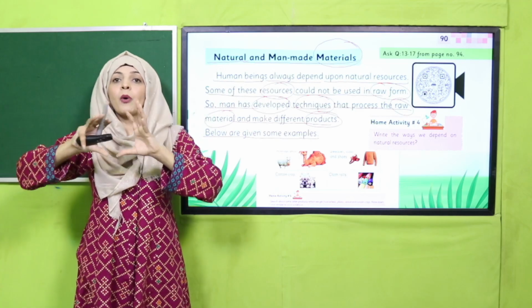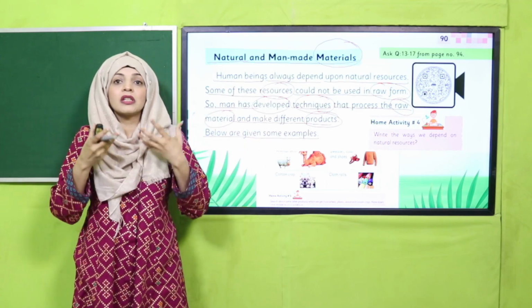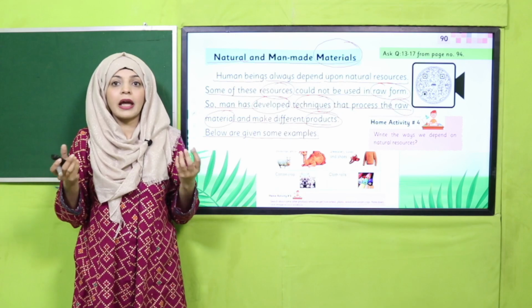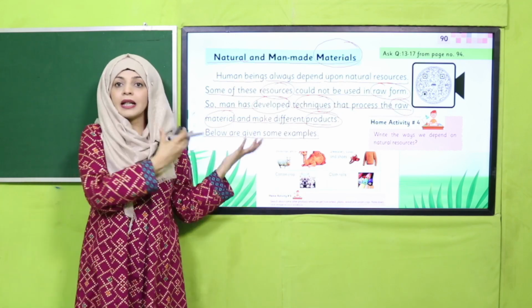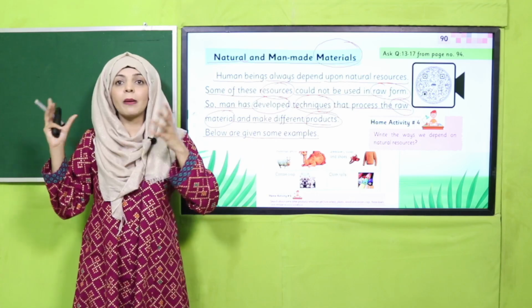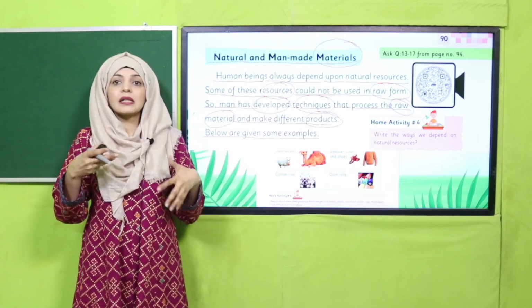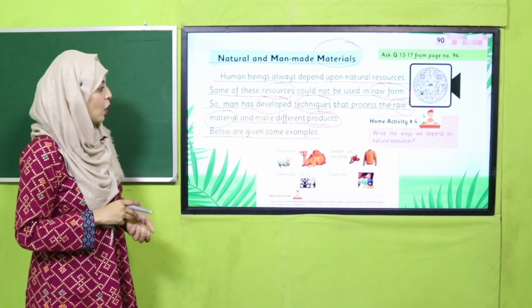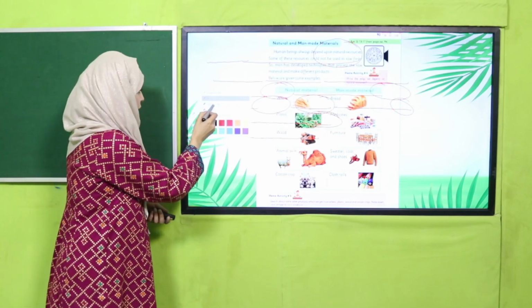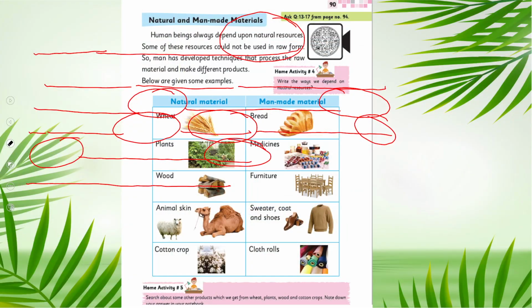Okay, we use many techniques and many different machineries to change them into a chair, a table, an LCD, a whiteboard, a blackboard. So this is how we change different natural things into man-made things. So below you can see different pictures which we have already seen.